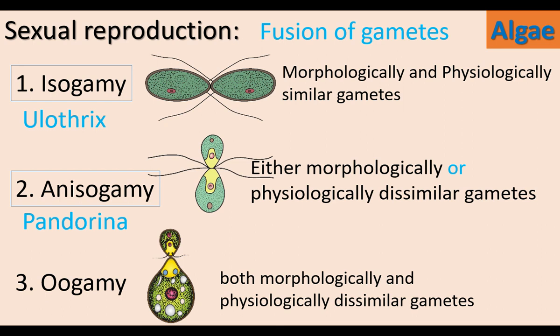One is very small and motile. The smaller one is motile, it has flagella. The bigger one is non-motile. This type of fusion of morphologically and physiologically dissimilar gametes is called oogamy. Example, Sargassum.